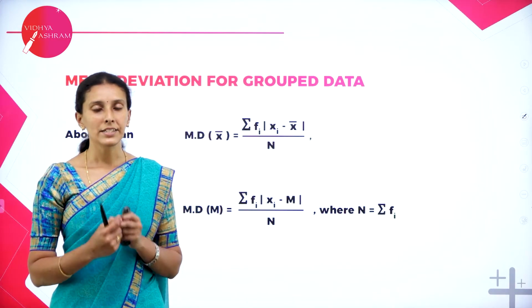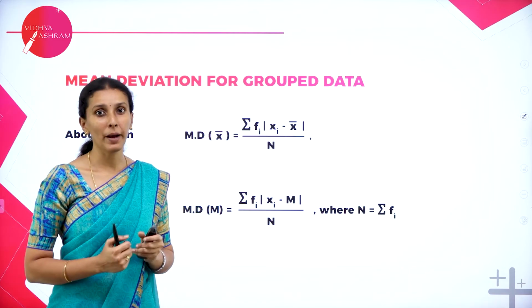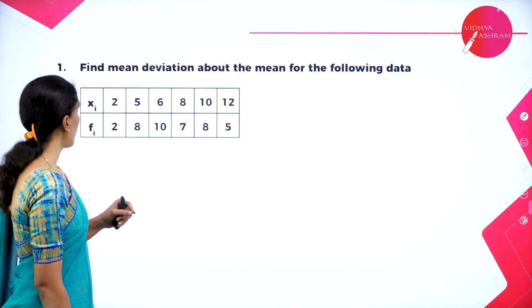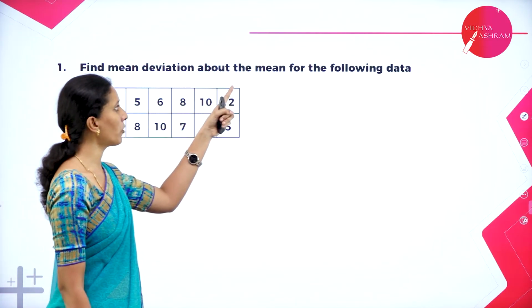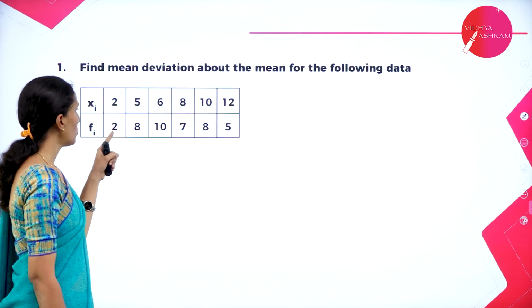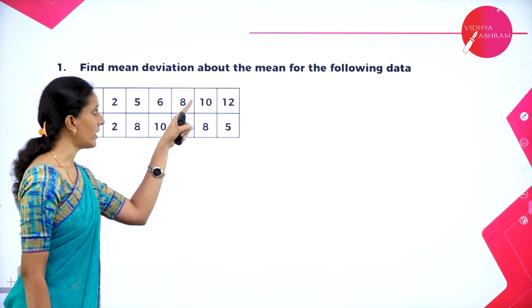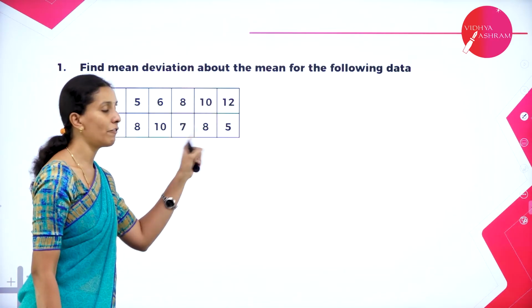Now let's take a few examples of grouped data. What do you mean by grouped data? Here is an example. Find the mean deviation about the mean for the following data. We have 2, 5 times 8, 6 times 10, 8 times 7, 10 times 8, 12 times 5.